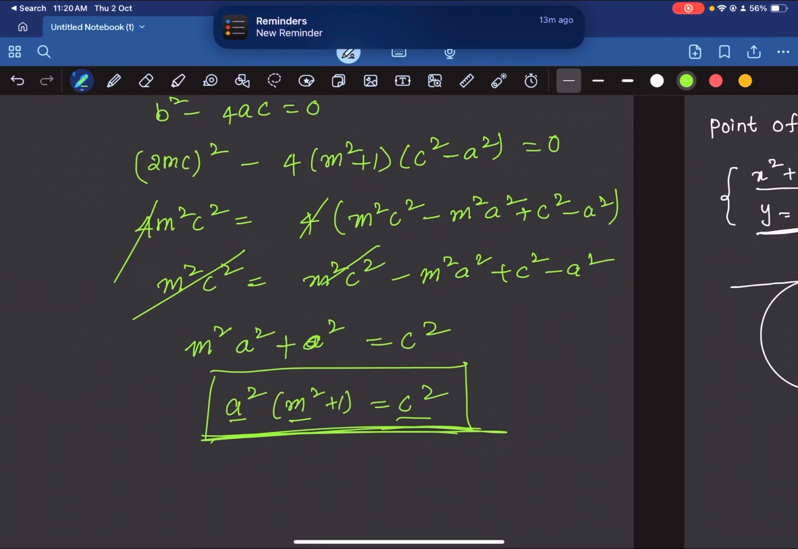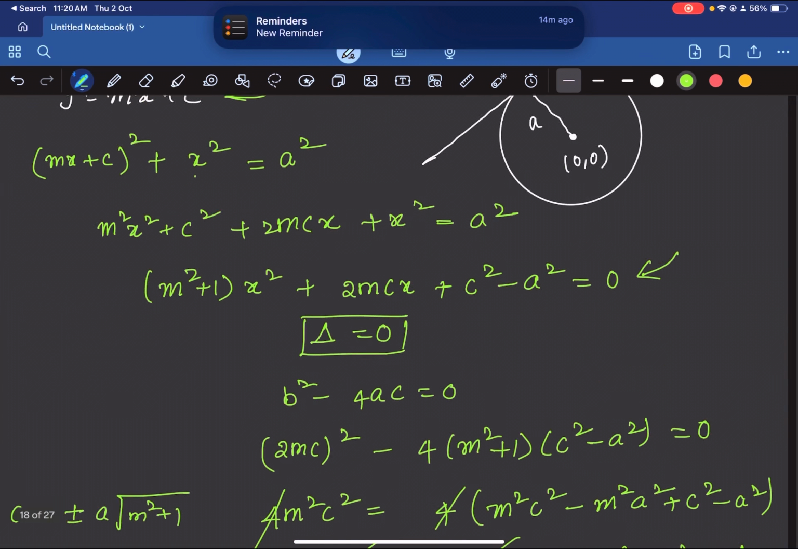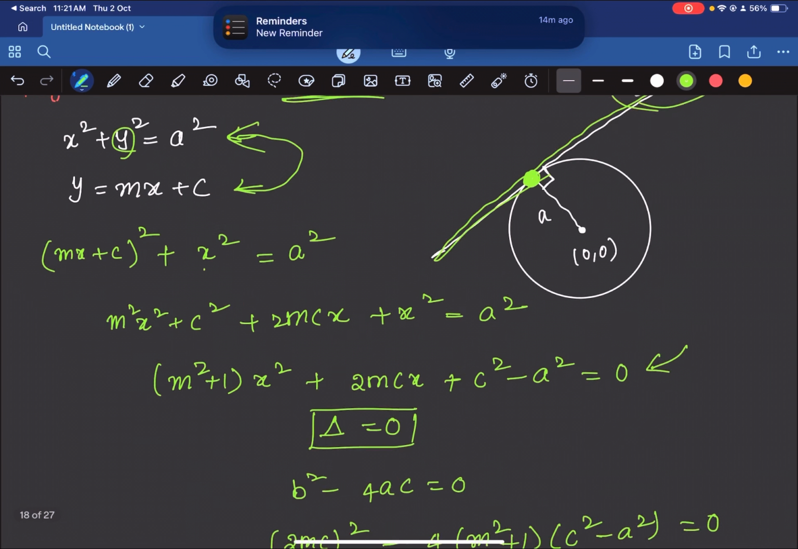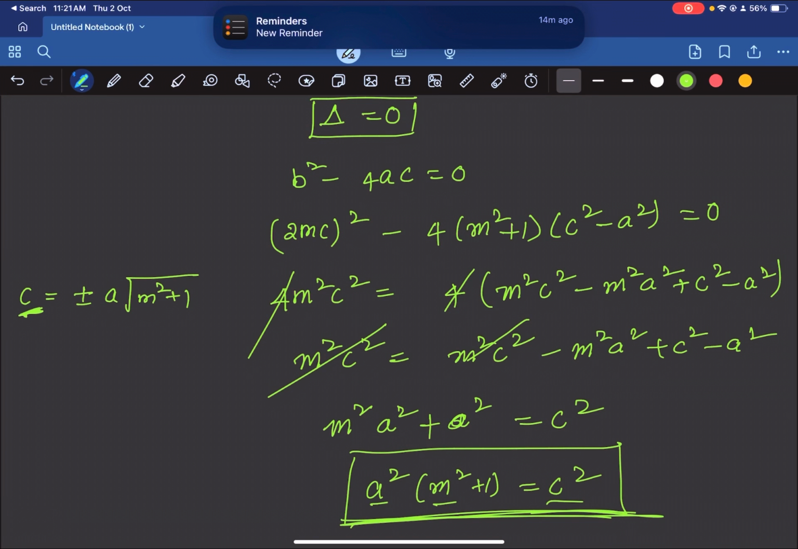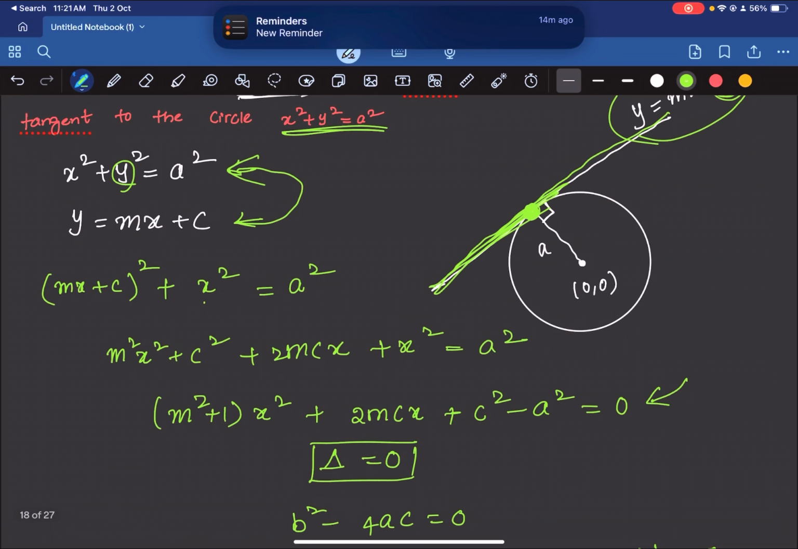Now let us not leave the question here. We'll do further analysis on this. So c square is equal to a square into (m square plus 1). So that means c is equal to plus or minus a into square root of m square plus 1. Now, since this is a single tangent, c should have only one value. But why are we getting two values for c here, plus and minus? That is because you have the slope m as a parameter here. So a circle can have, let us say,